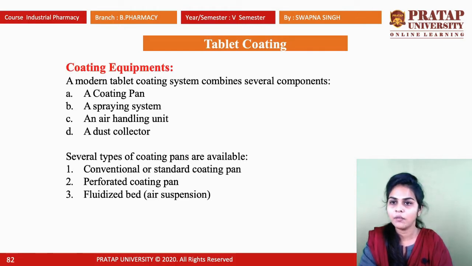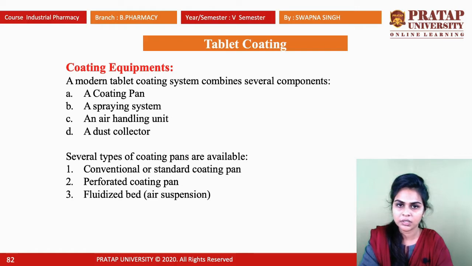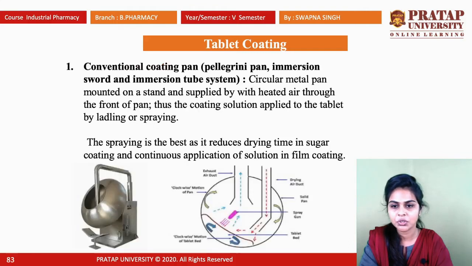Next is coating equipments. A modern tablet coating system combines several components: first the coating pan, then a spraying system, an air handling unit, and a dust collector. First is the coating pan. Several types of coating pans are available. First one is the conventional or standard coating pan. Next is the perforated coating pan, and third is the fluidized bed or air suspension coating pan.